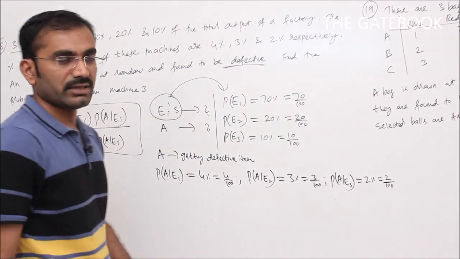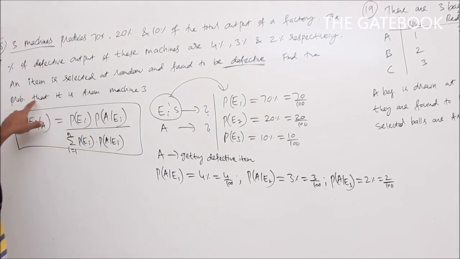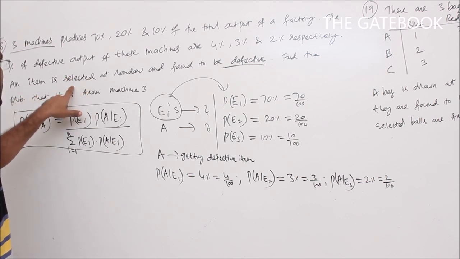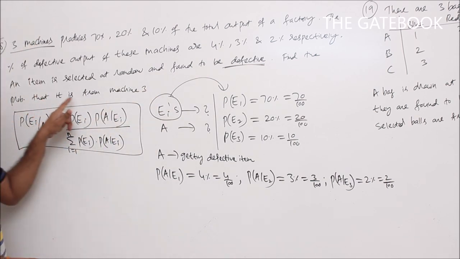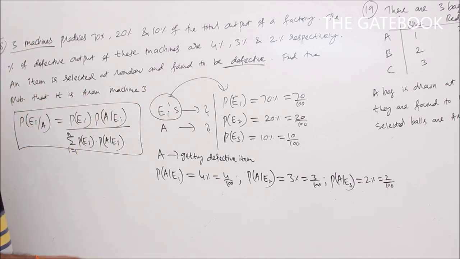So what is the required thing? Find the probability that an item, selected at random and found to be defective, is from machine 3. So here an item is found to be defective, which means we write A in the denominator. That event is happening first here. Found to be defective, what is the probability that it is from machine 3?